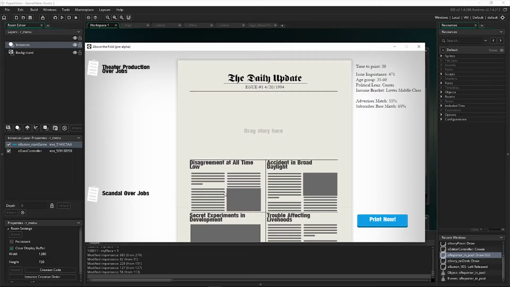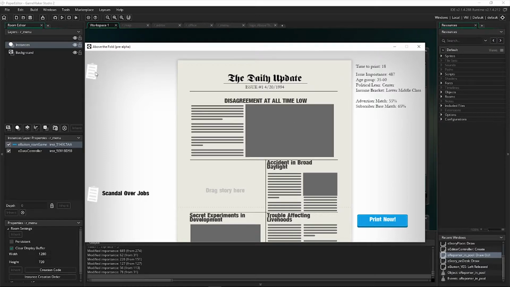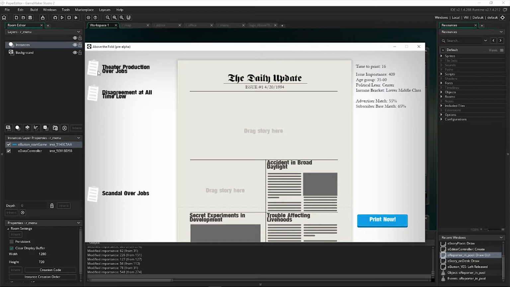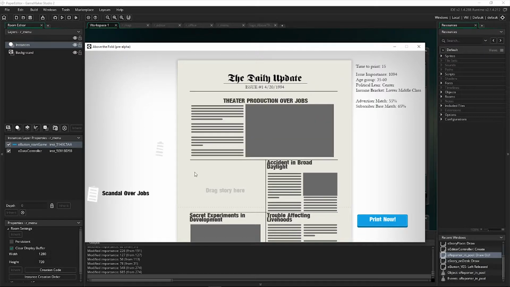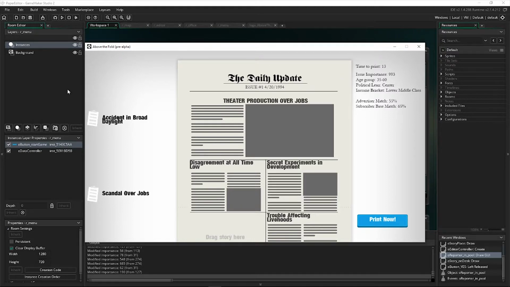And then of course you can move stories around and try to optimize your score while you still have time to change it. I think actually this was a really good one to have in the top position. But you can see maybe these two might change the score for the better. Yeah, we got a few more points out of it. We have 10 seconds left, so you can keep tweaking and min-maxing until you get the best possible result.